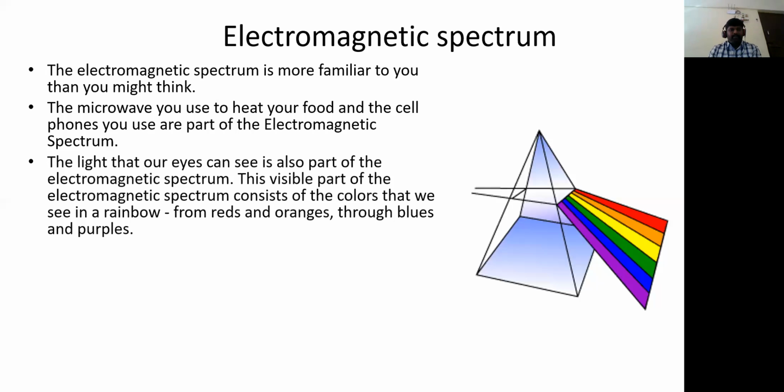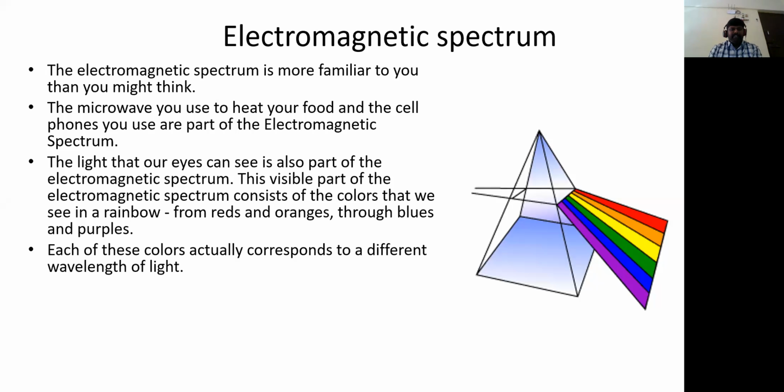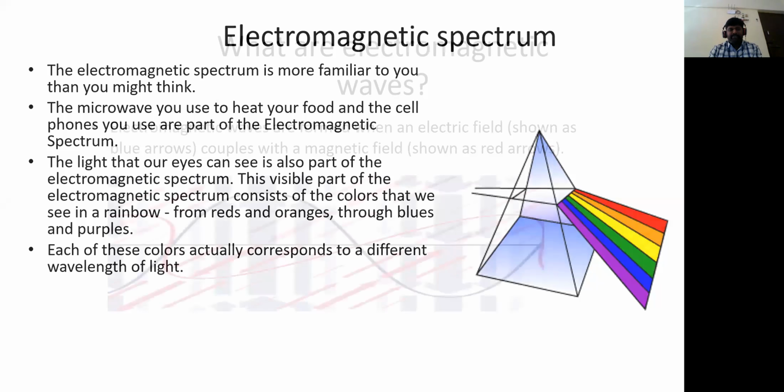The light that our eyes can see is also part of the electromagnetic spectrum. This visible part of the electromagnetic spectrum consists of the colors that we see in the rainbow, from the reds and oranges and the other colors available in visible light. Each of these colors actually corresponds to a different wavelength of light. So based on the color, there is a different frequency associated.